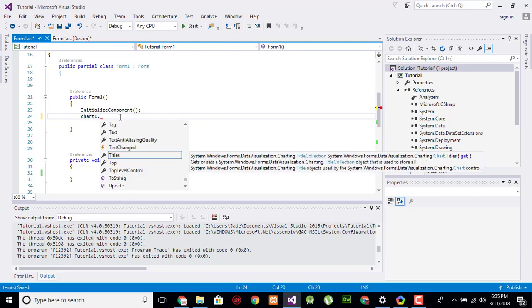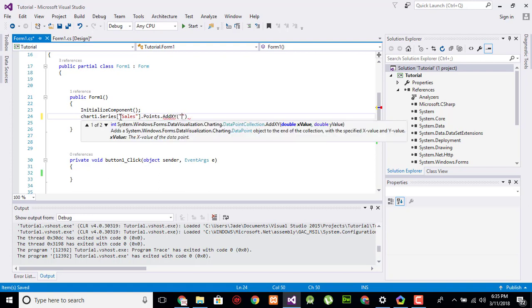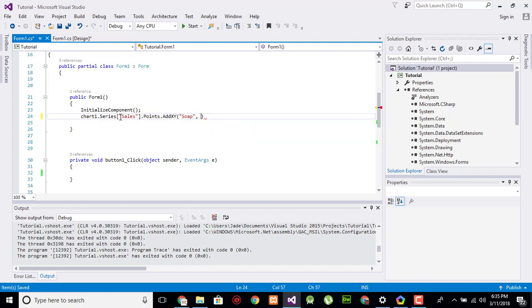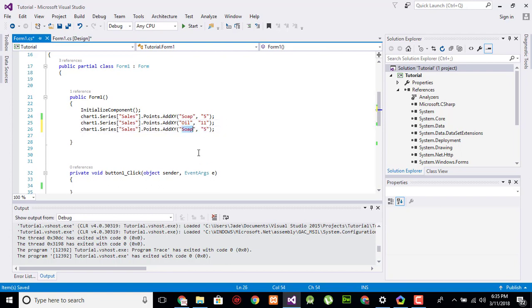chart1 dot series sales series dot points dot add xy, for example soap sales 5, and oil 11, and paste it more and it's as food 50.